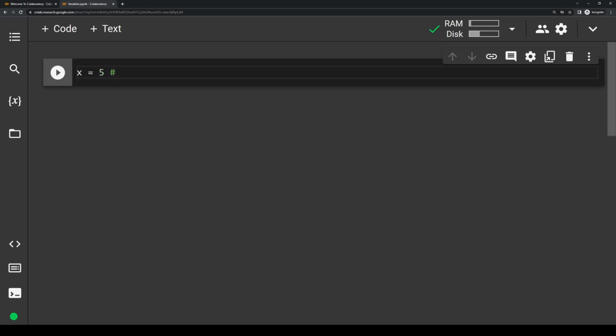Comments are basically lines of code that are used just for the user to document what they're doing and write personal notes to themselves, so the computer completely ignores them. If you want to write comments in your code, just type this little hashtag or pound symbol. So I'm just going to write just what I said here. X is variable name. 5 is data we are storing.